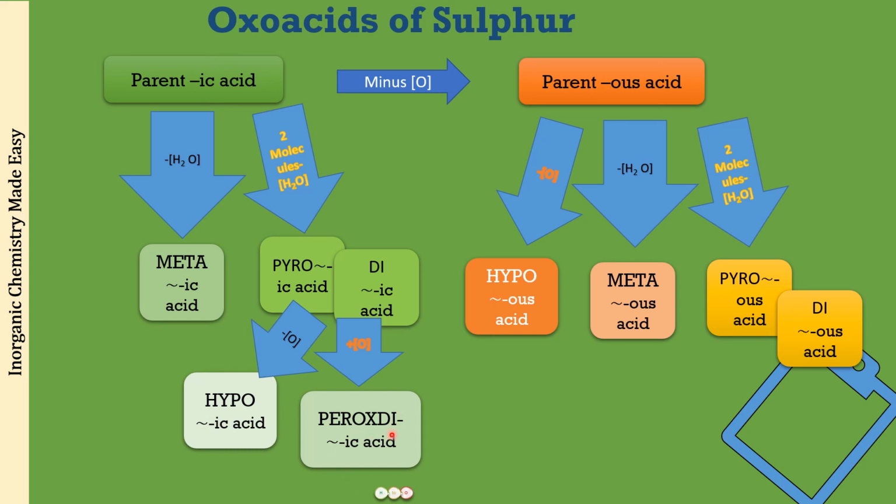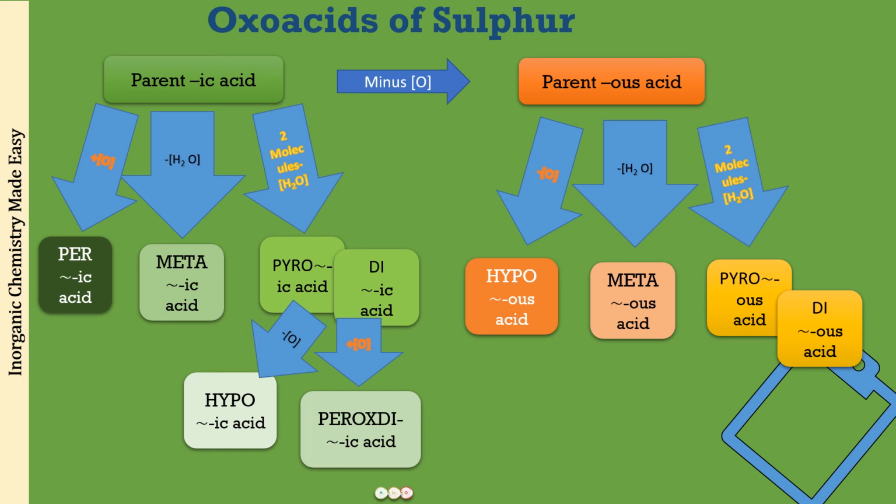Now this is peroxodi-ic acid. There should be some peroxomono-ic acid also. So from the parent -ic acid, if you add one oxygen, what you will get is the peroxomono-ic acid, or simply the peroxo-ic acid. This is the general flow chart that we have to remember for the names of the oxo acids of any element.